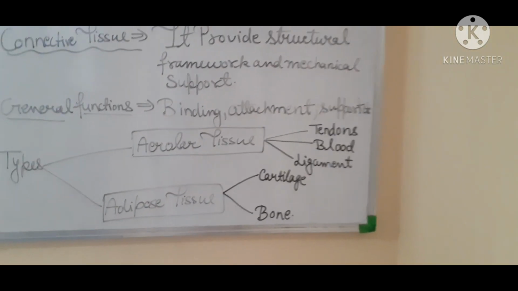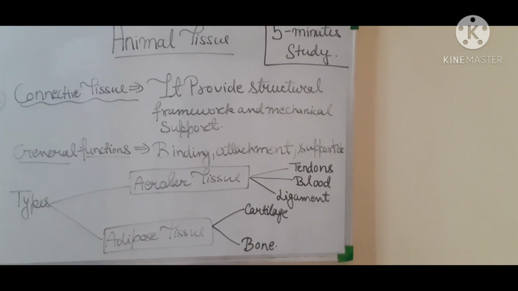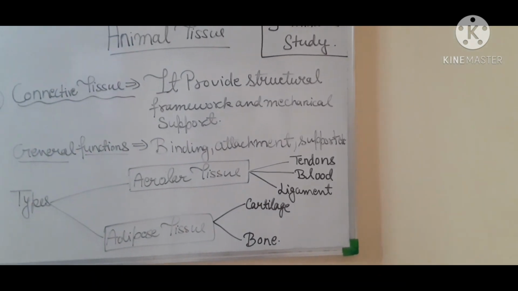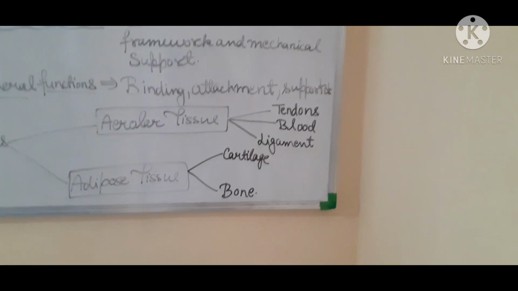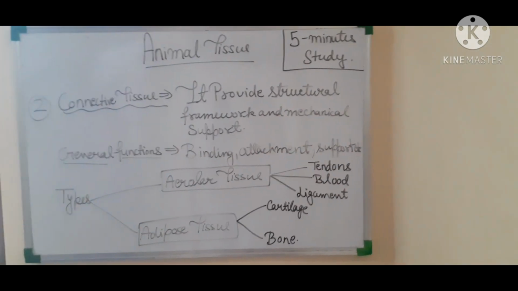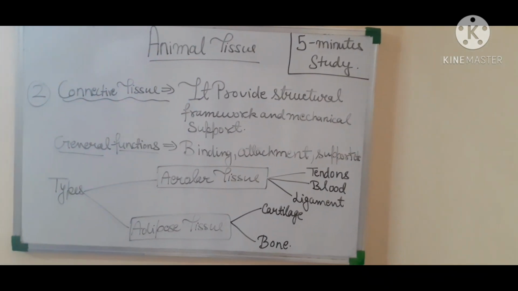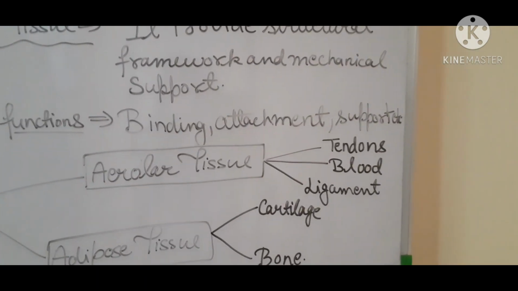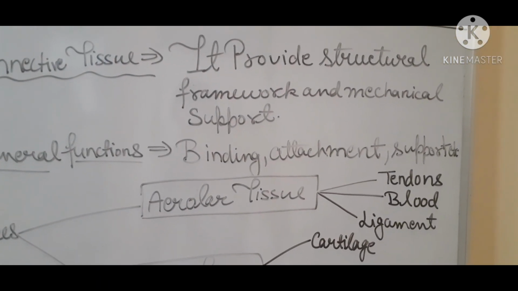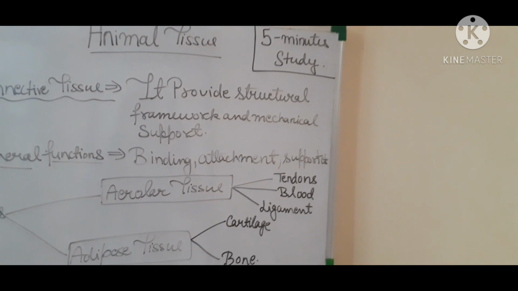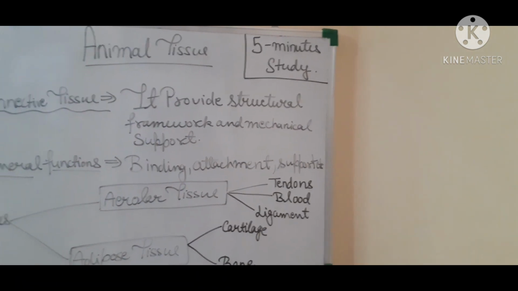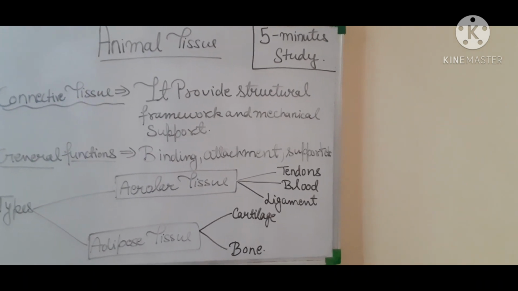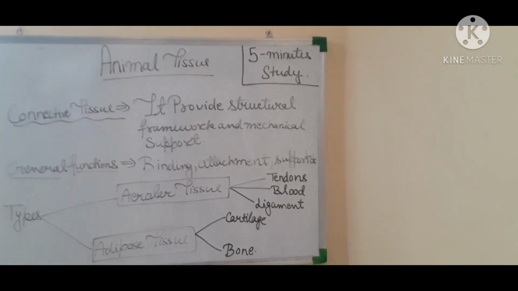Now the types of connective tissue also have subtypes. Aerodynamic tissue has three types, tendons, blood and ligament, and adipose tissue has two types, bone and cartilage. I am not going to discuss these types because you all know these small things, but if you want to know about tendons, tendons attach muscle to bone. Tendons are attached with muscle to bone and have a wide fibrous tissue. I am repeating again that it attaches muscle to bone and has a wide fibrous tissue.